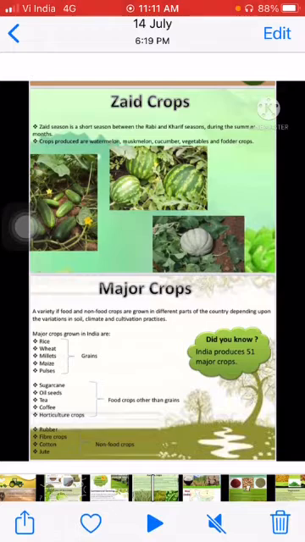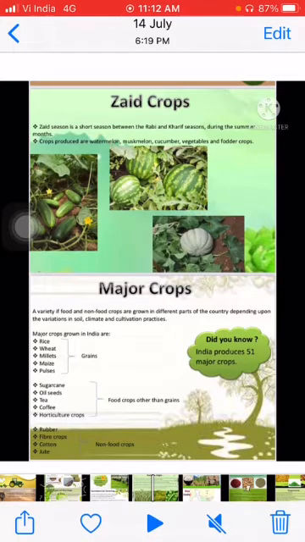Now if we talk about major crops, this topic is divided into different categories. India produces mainly 51 major different types of crops. A variety of food and non-food crops are grown in different parts of the country depending upon the variations in soil and climatic conditions.